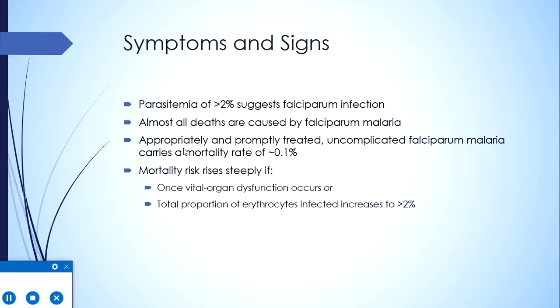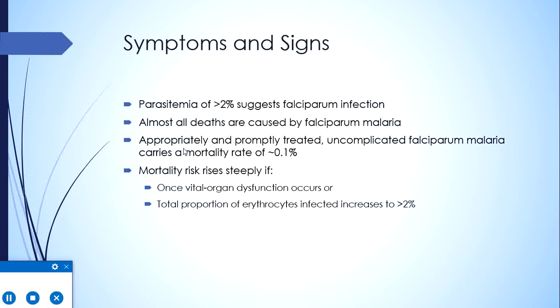A parasitemia of more than 2%, that is more than 2% of peripheral RBCs being parasitized, suggests Falciparum infection, because other species, due to their specific preferences, do not reach such a high level of parasitemia. So, due to this, almost all deaths are caused by Falciparum malaria.